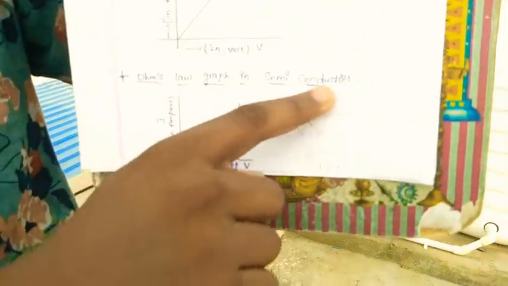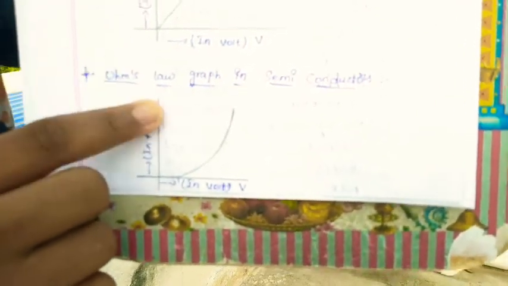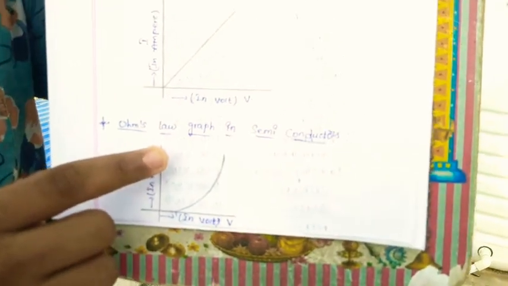Ohm's law graph in semiconductors. Here a curved path is there. This allows the current, but with semiconductors only partially will the electric current occur.